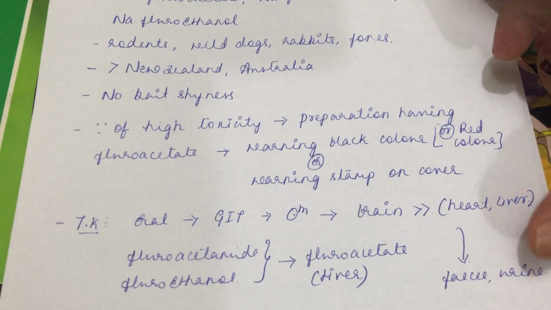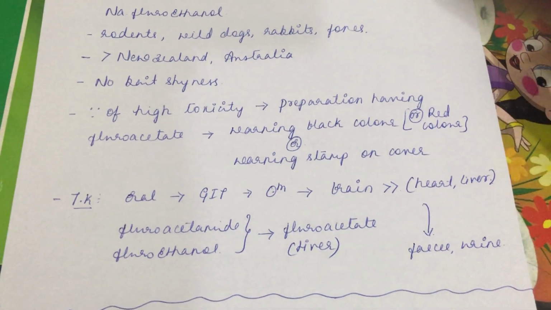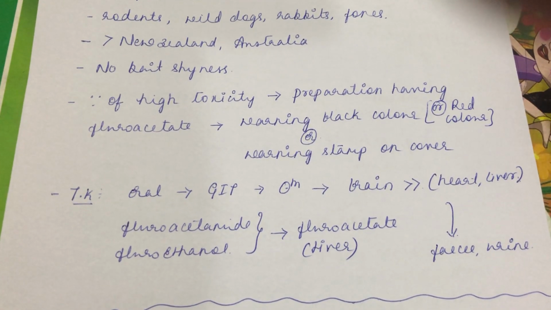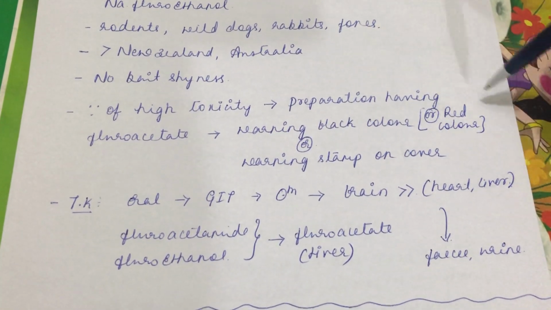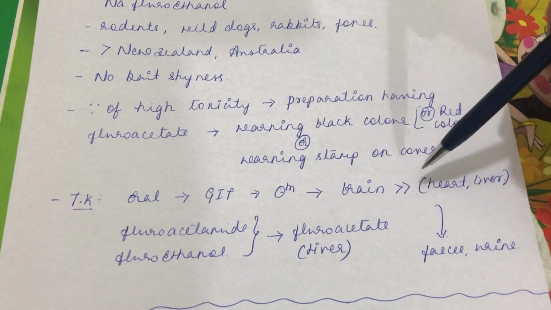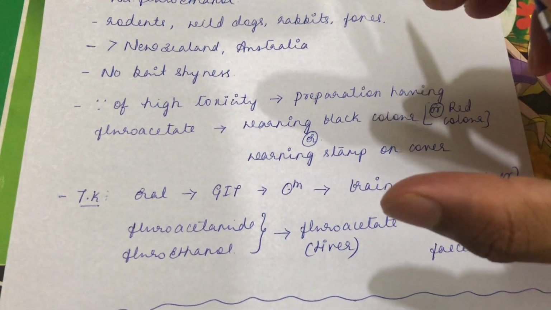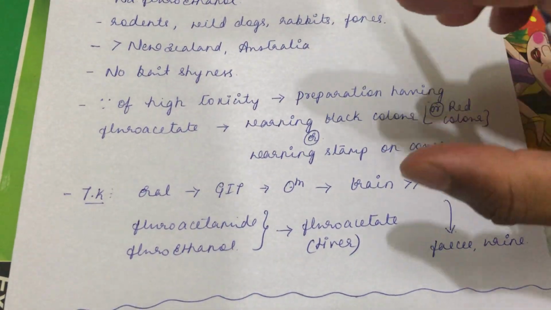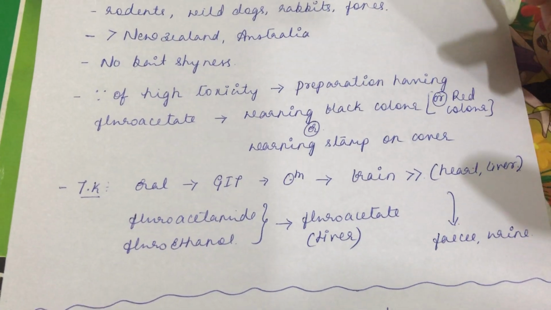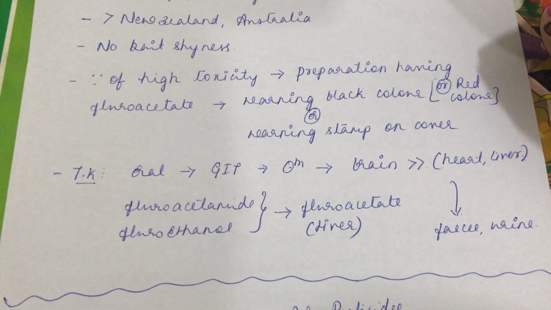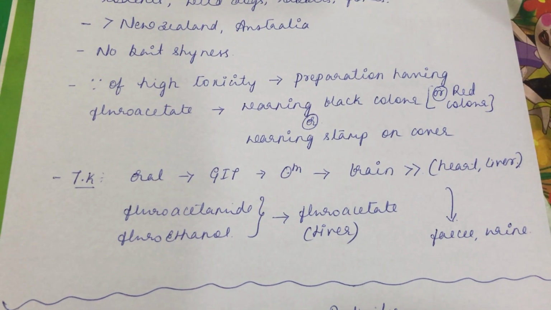Because of the high toxicity, the package containing the fluoroacetate compound generally comes with a black or red warning color, and there is a warning stamp on the cover. Similar to a cigarette pack, it comes with a warning stamp saying it is very dangerous to animals, very dangerous if consumed by dogs and cats, very injurious to human beings, keep out of reach of children. Such warning stamps will be there on the cover of fluoroacetate.